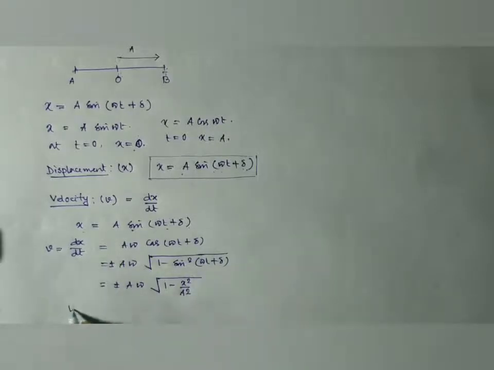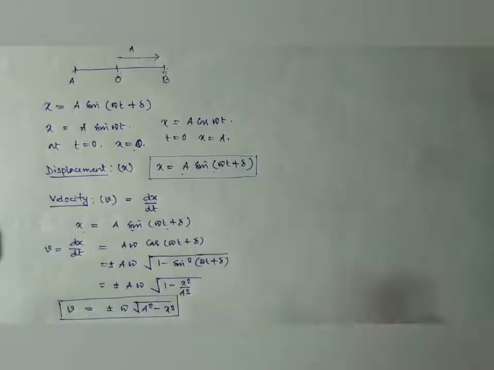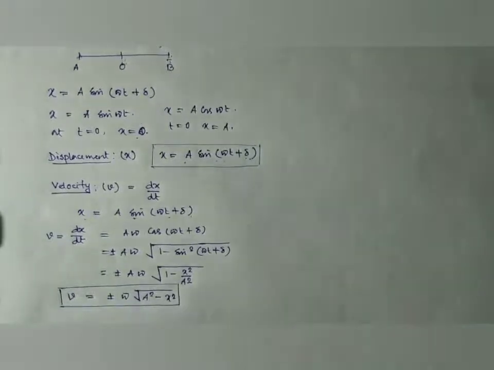So we have velocity equal to plus minus omega into root over A square minus x square. This is the expression of velocity of a body executing simple harmonic motion.